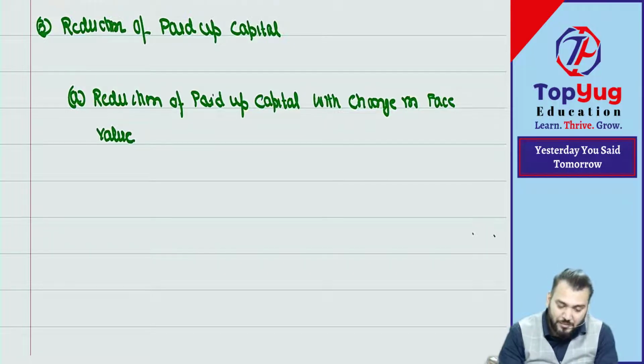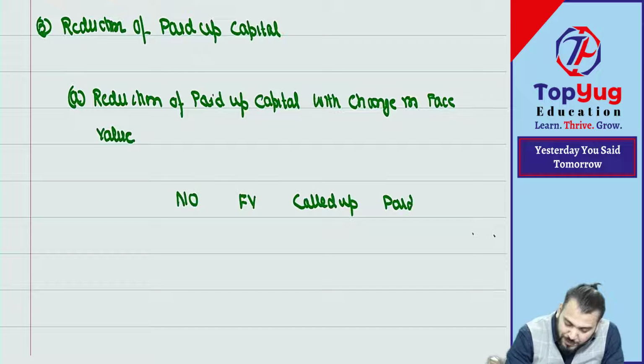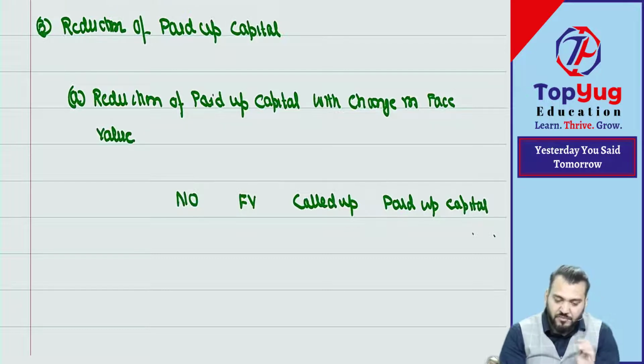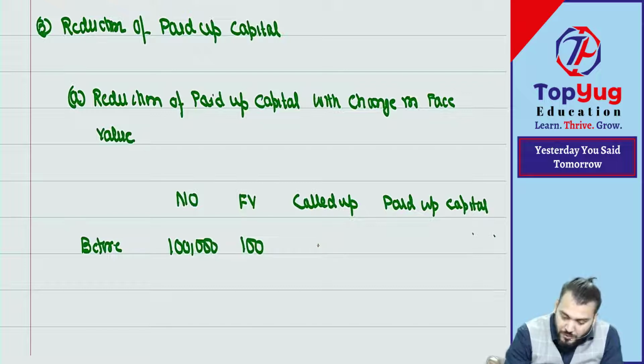Got it? Let me take one example. Suppose number, face value, called up value, and paid up capital. Now, suppose before reconstruction, it was 1 lakh shares of rupees 100 each, rupees 100 called up.